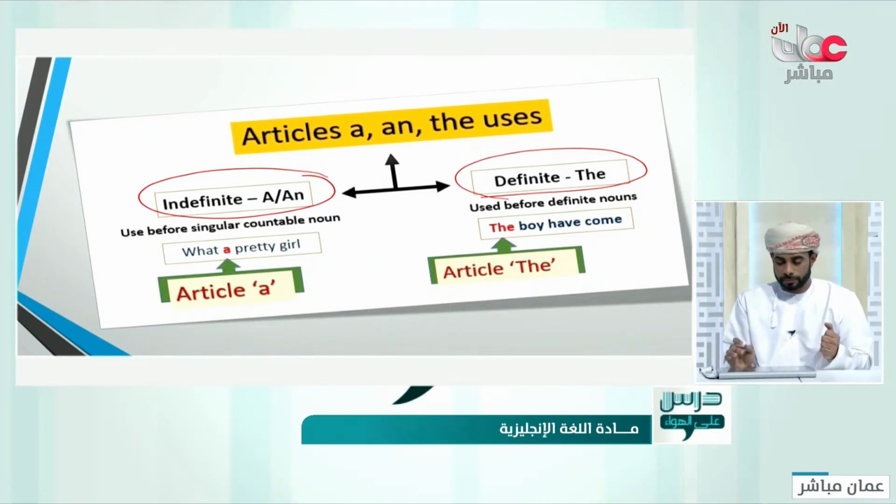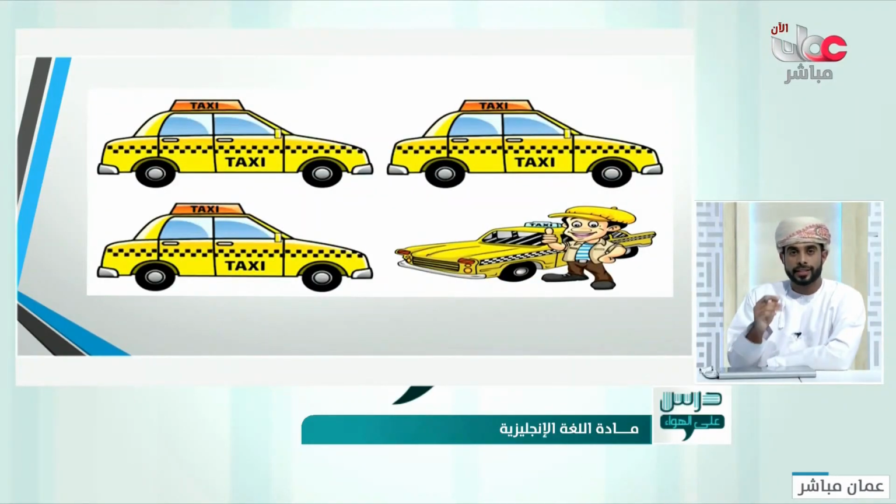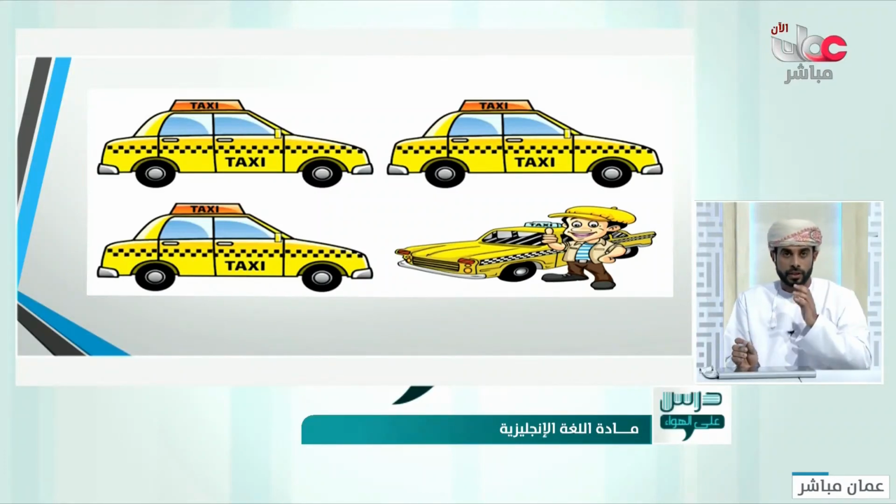So, for example, let's have a look at this one. I would say, bring me a taxi. A taxi. It is indefinite. A or an, we use it with indefinite. Anything. You don't know it. Just bring me any taxi. So the boy, for example, or the chauffeur would go and pick any car in here and say, please come. This is indefinite.